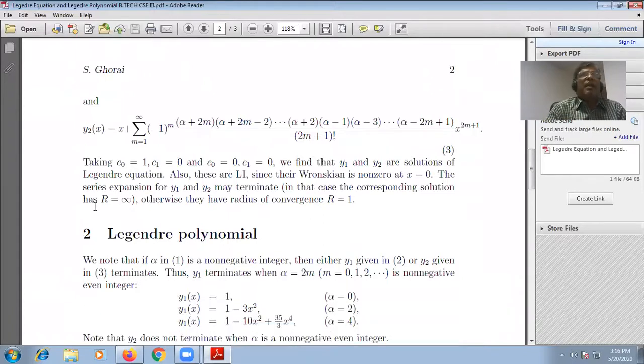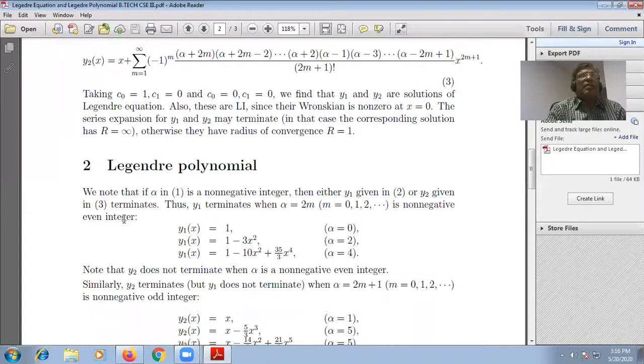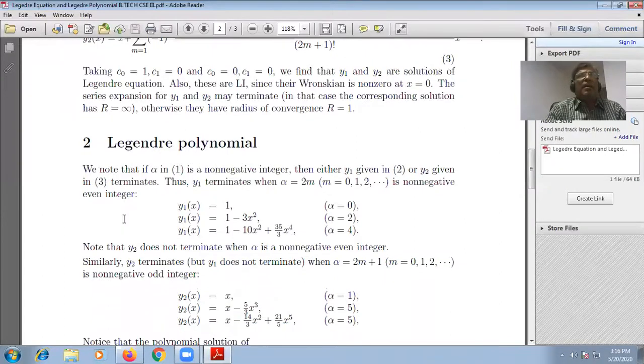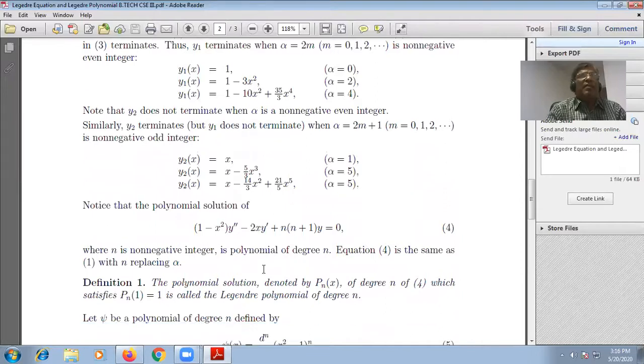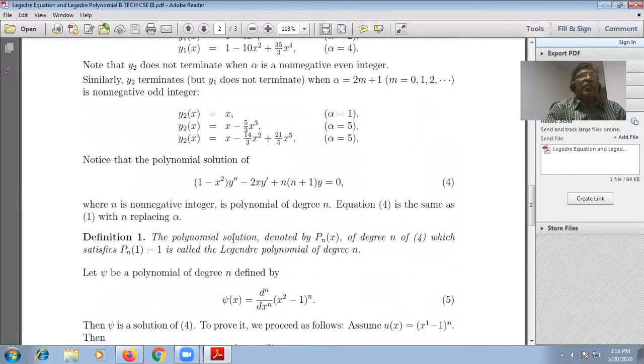Now I have already discussed polynomial. So let us see, these are the equations that we call Legendre's polynomials. A polynomial solution of degree n of equation 1 is called the Legendre polynomial of degree n. I hope you should write this and you should remember this.